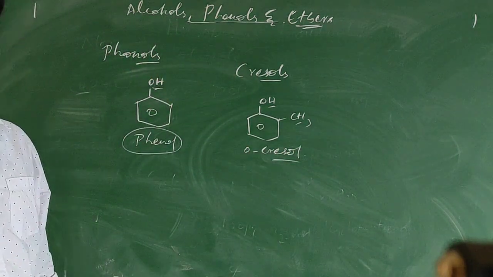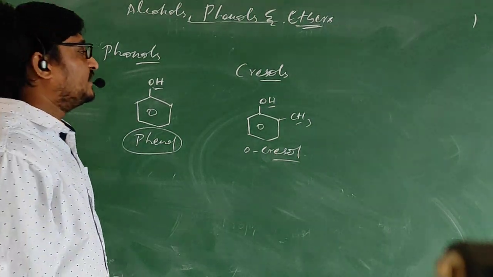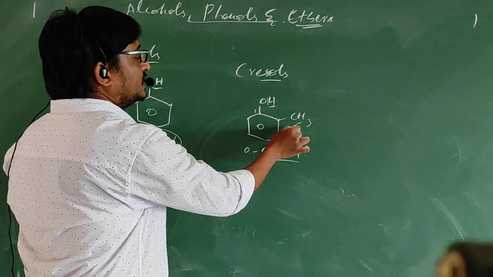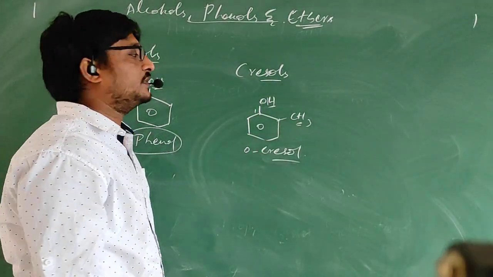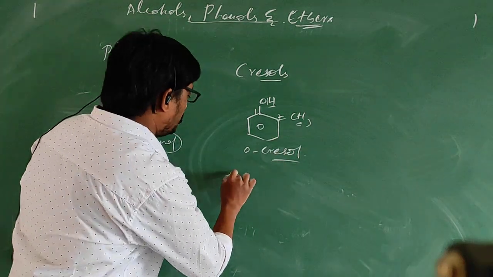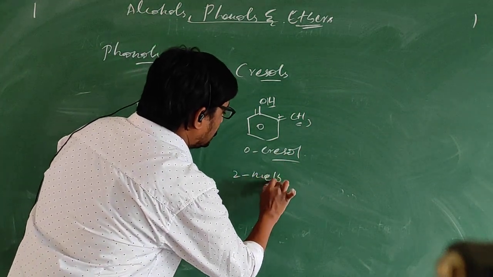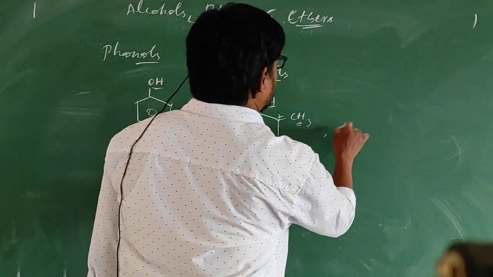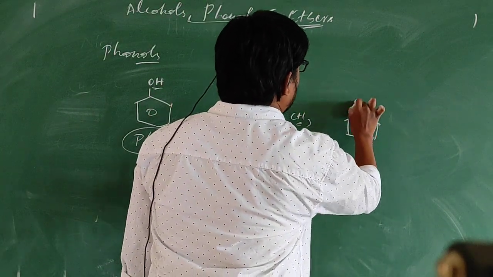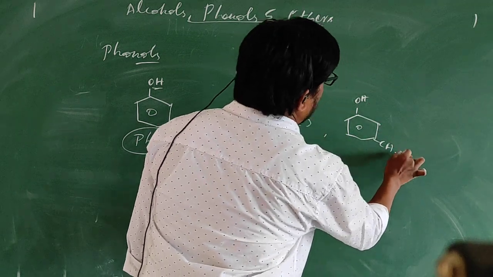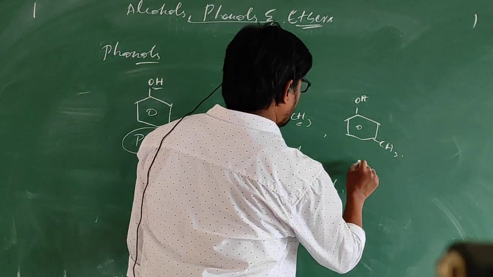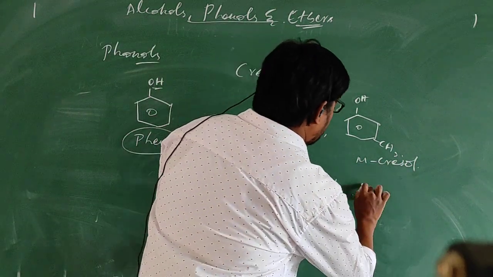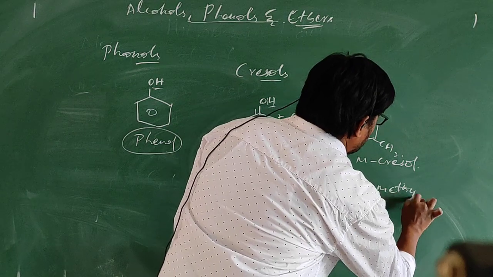When you want to give IUPAC name to this compound, first we need to give preference to the carbon having the OH, because this is the functional group. This is not the functional group. It is just a substituent. 1, 2. Nothing but 2-methyl phenol. Next, in the same way, if CH3 is at 3rd position, then we will call it metacresol. And the IUPAC name will be 3-methyl phenol.